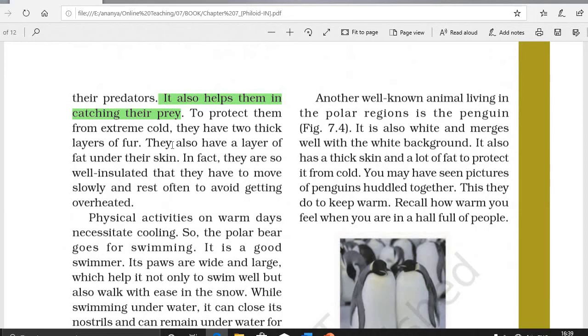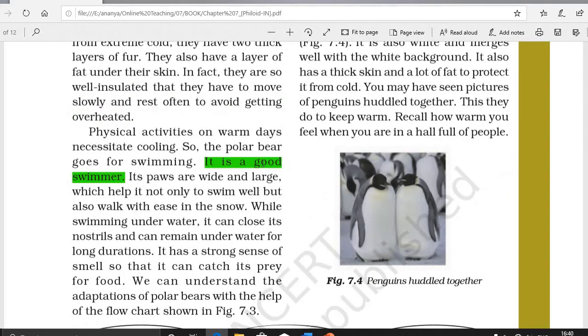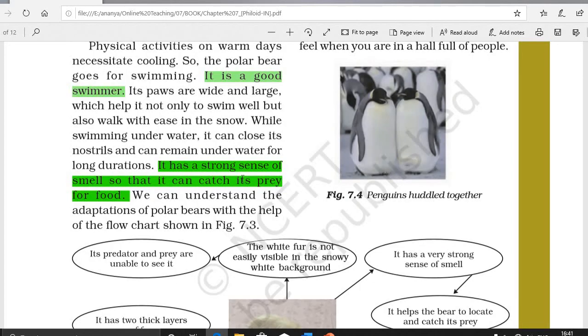Beneath the fur is a thick coat of fat which insulates the body from the cold and keeps the bear warm. The second point is a polar bear is a good swimmer which has wide and large paws that help it to swim properly. These paws also help the bear to walk on snow easily. The third point is they have a strong sense of smell so that they can locate their prey easily. They also possess small ears to keep the body surface area to the minimum and reduce the heat loss from the body.